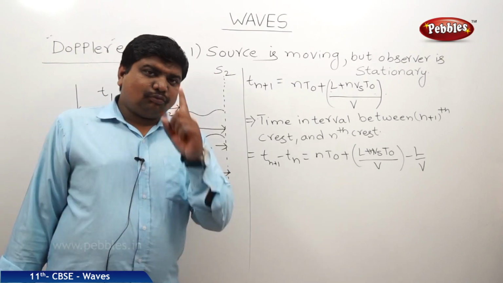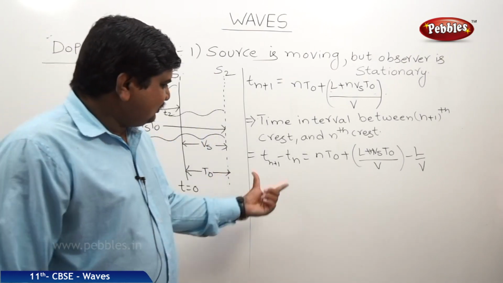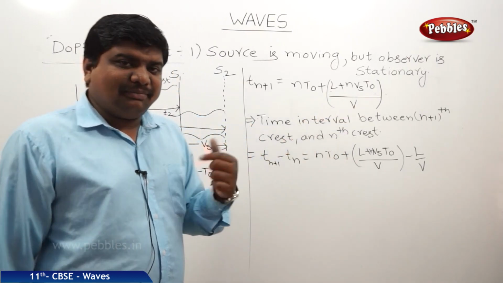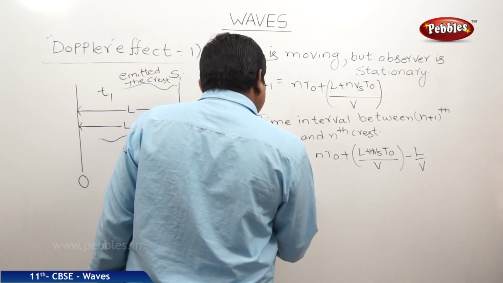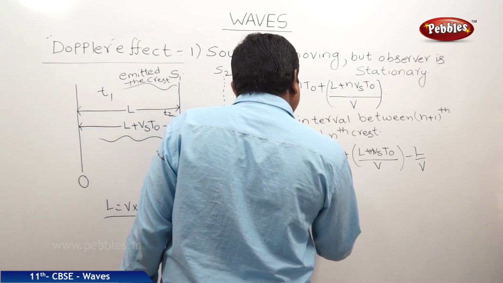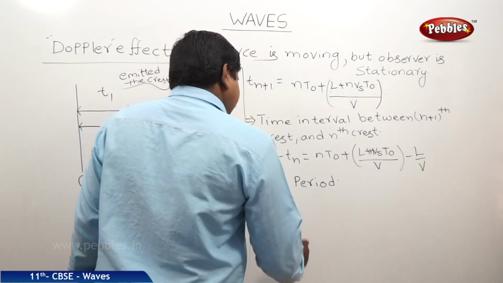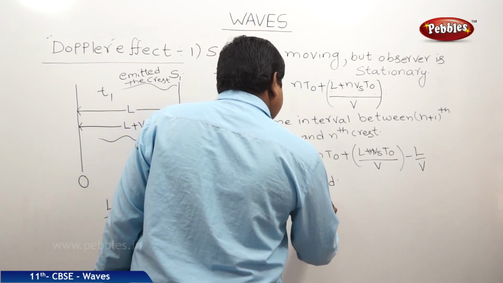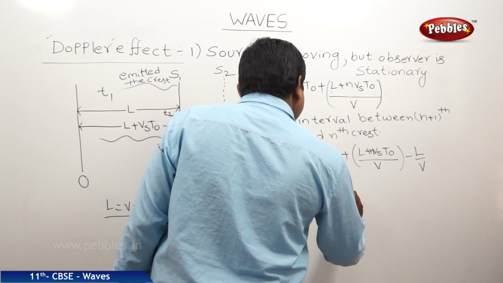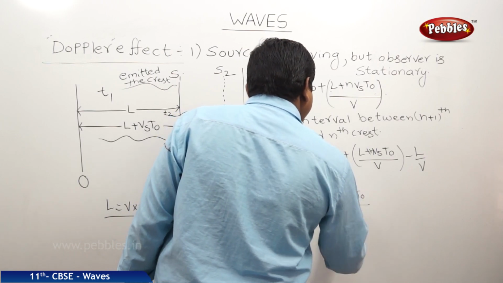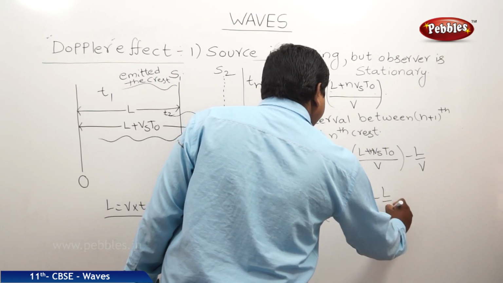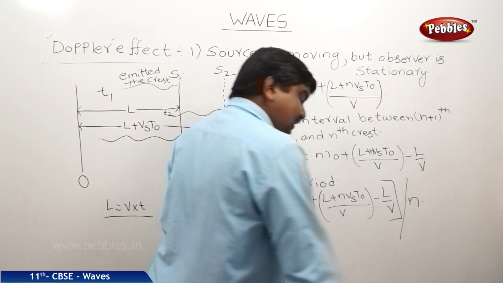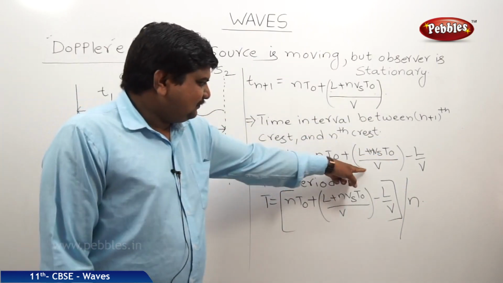What about the time taken for one crest, or one difference of crest? This is for the difference between the nth crest and n plus 1th crest. The time taken to reach one crest is nothing but the time period. So the time period t is equal to (n t naught plus L plus n Vs t naught by V minus L by V), whole divided by n, because this time difference is for n crests.